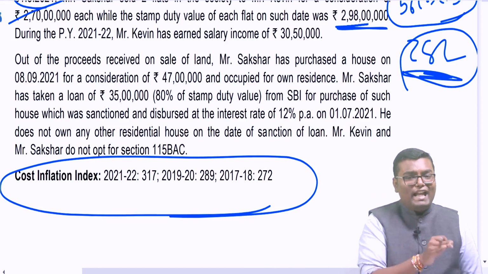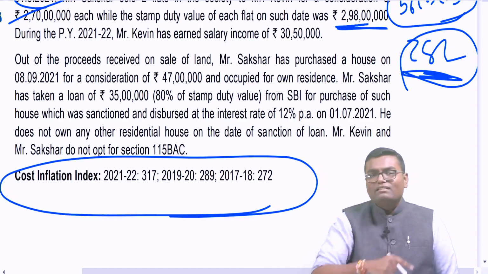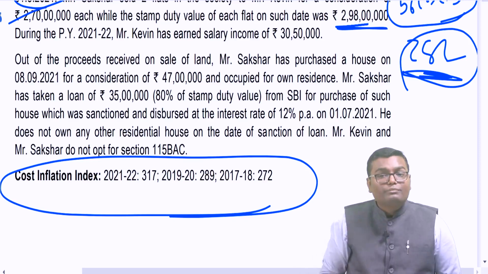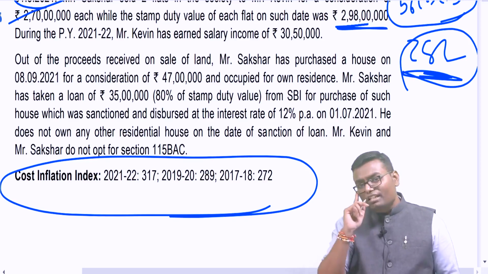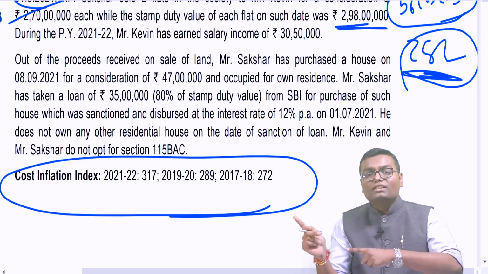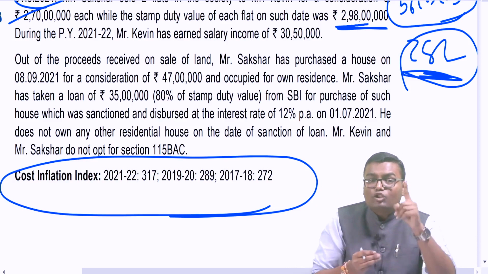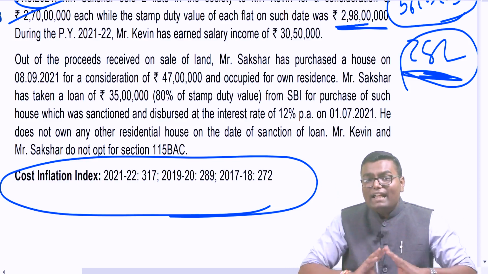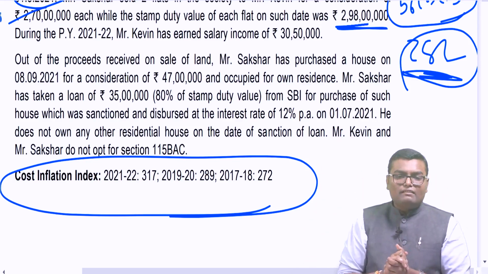On sale of land, we purchased a house property. Is exemption under 54F available, yes or no? No exemption, because 54, 54F, 54EC are available only when the capital asset you transferred was long term. Here the capital asset which we transferred is short term. That's why, whatever house property we have purchased, we will not get any exemption from the capital gain. My capital gain will remain as it is.